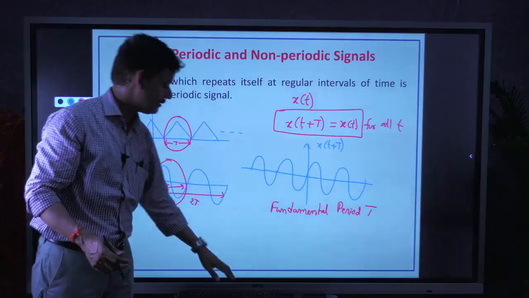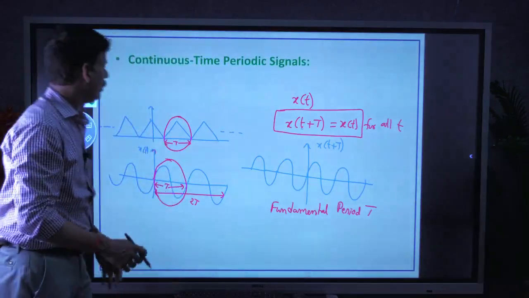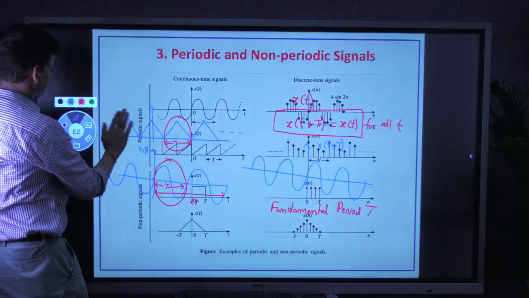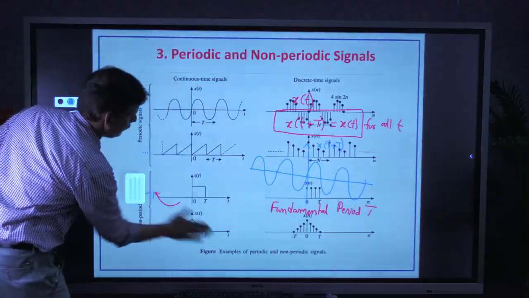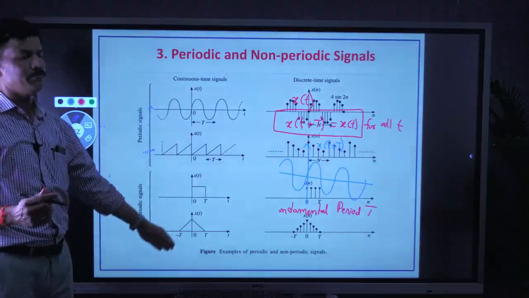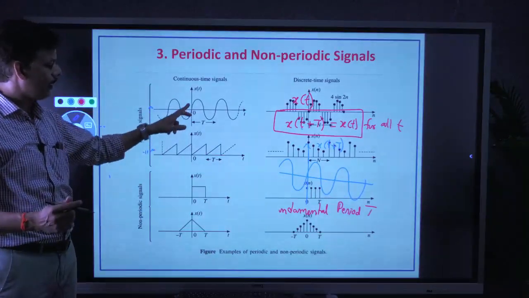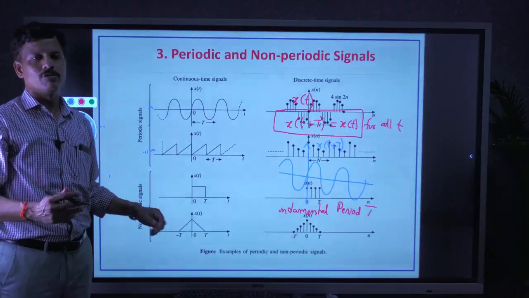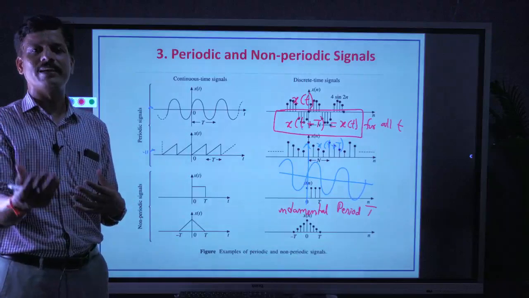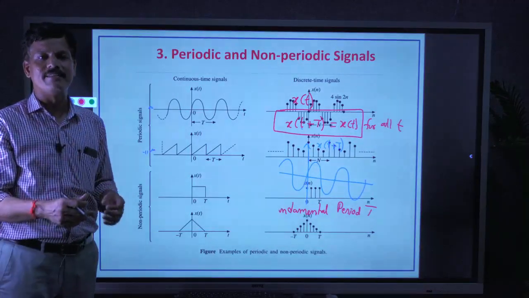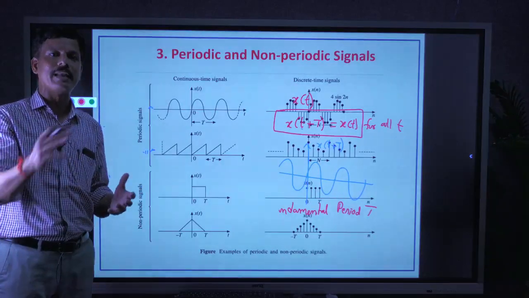Let us see some examples here. These are some of the continuous time periodic signals. This is not periodic. A signal which does not satisfy this condition, even for one value of T, is said to be non-periodic or aperiodic.